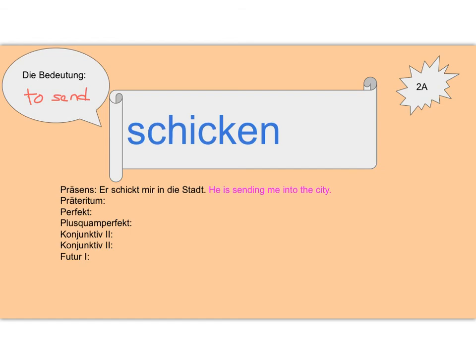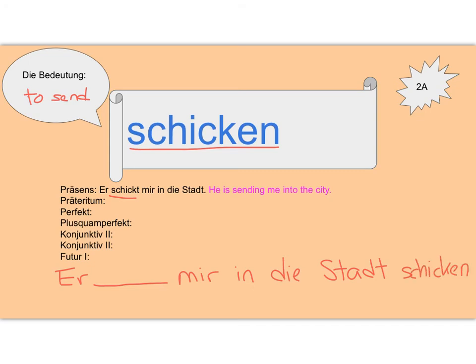The next verb we have in our verb slides is schicken, which means to send. So the present tense sentence we're starting with, schickt mir in die Stadt. He is sending me into the city. So we want to change it to say, he will send me into the city. So schickt is going to go back to its infinitive form of schicken and be at the very end of your Futur I sentence. So let's write it that way first. With schicken now at the end in its infinitive form.